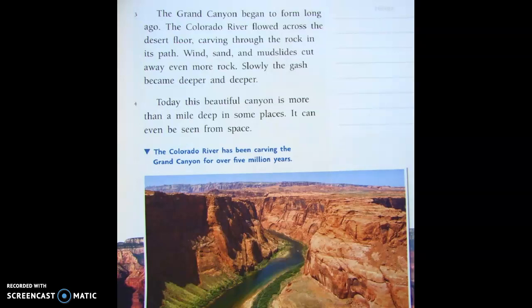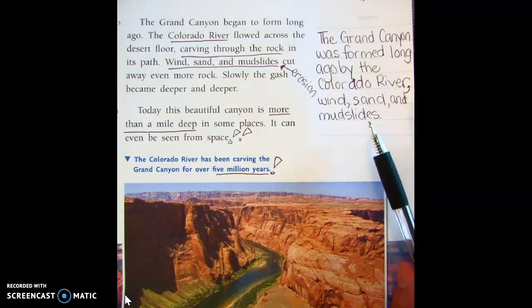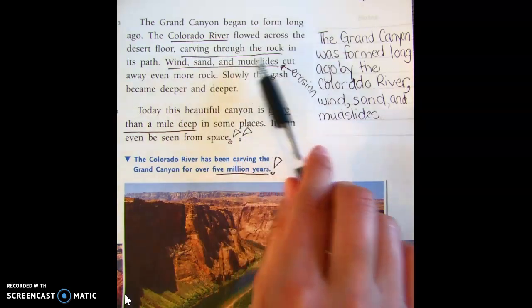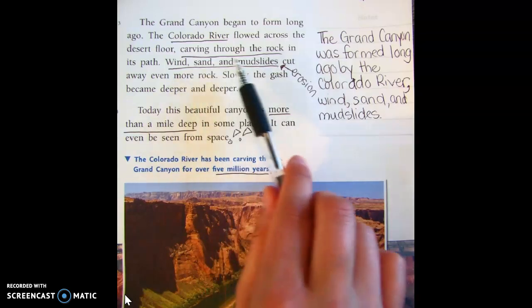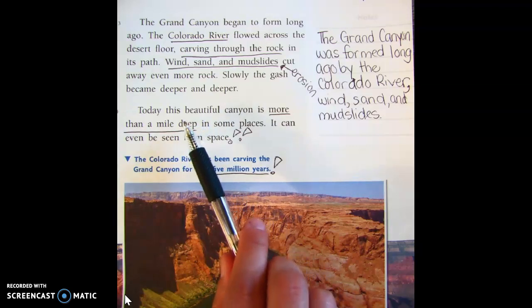Take a moment to underline some key details and to write down your annotations for paragraphs 3 and 4. The Grand Canyon was formed long ago by the Colorado River, wind, sand, and mudslides. I've underlined Colorado River carving through the rock and the examples of erosion, wind, sand, and mudslides, as well as more than a mile deep.